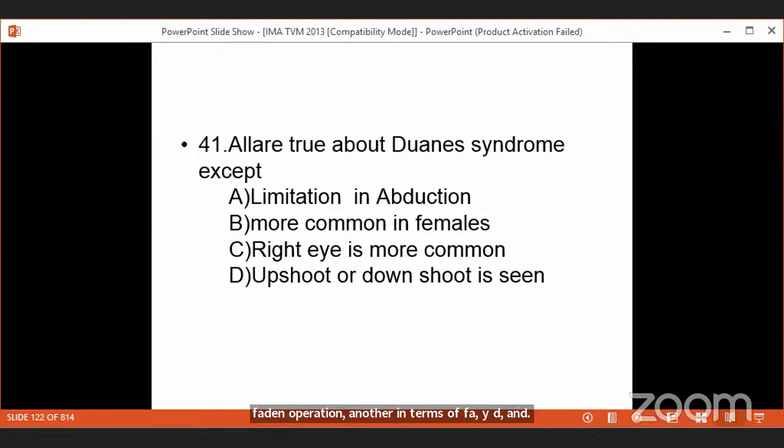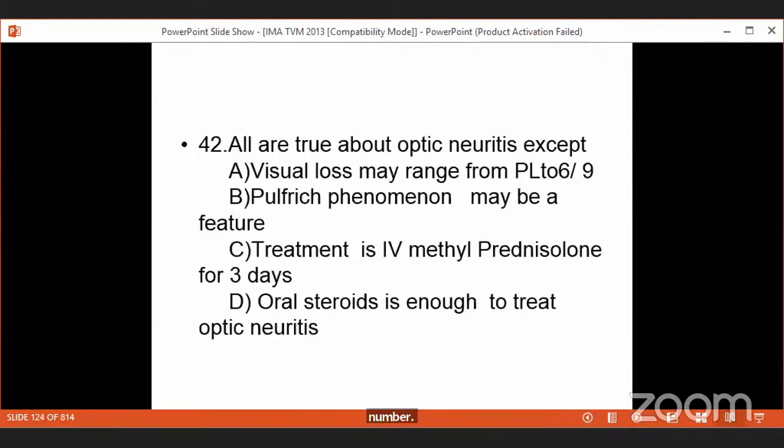This condition is associated with keratoconus, deafness, spina bifida, and Klippel-Feil anomaly. So this is Duane's retraction syndrome, another common topic. So many questions have been asked from Duane's retraction syndrome.